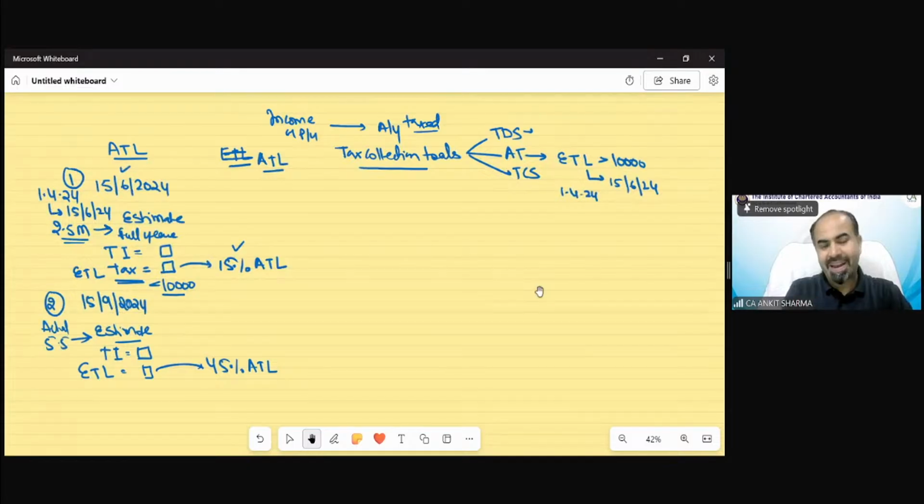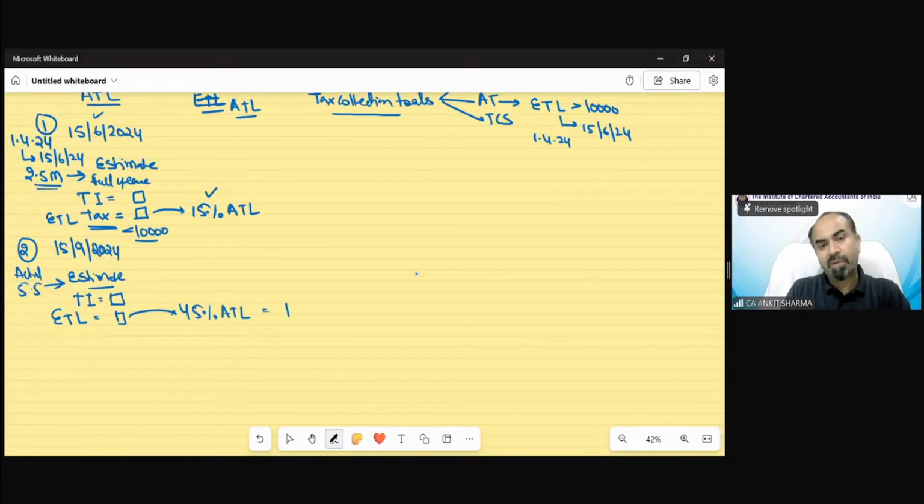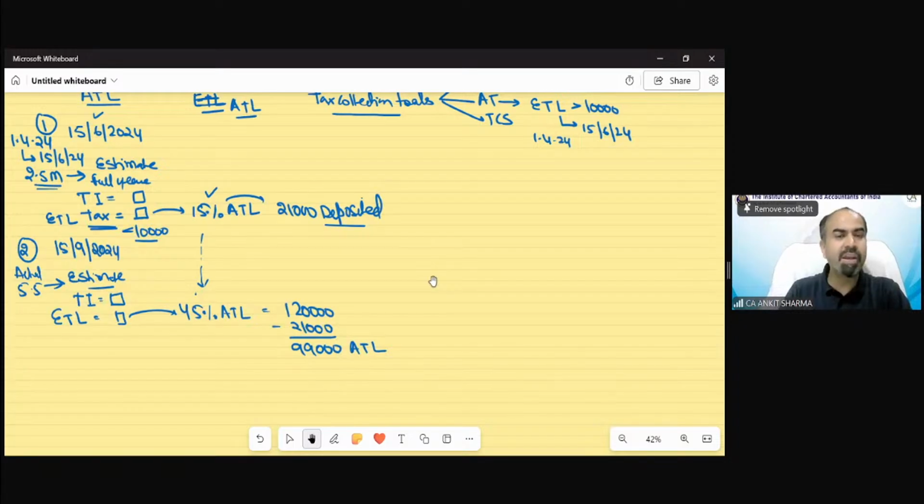So on this second date, we have to deposit 45%, but suppose this 45% comes to 1,20,000, and the 15% was earlier 21,000. We have deposited it. So now this 45% includes the value of that 15%. So out of this 120, 21 we have already deposited. So the advance tax liability would be 99,000 net. So whatever we have deposited earlier needs to be reduced.